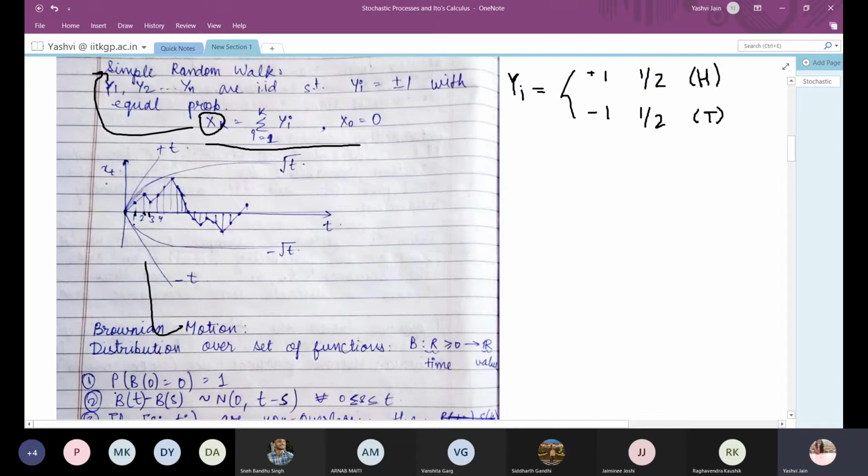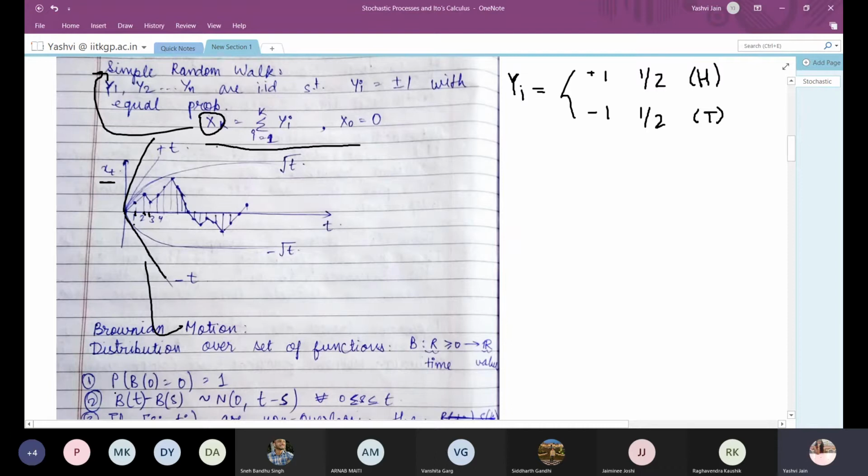So xt is a discrete time random process, and this type of random process is known as a simple random walk. Now, the theoretical value of xt can either be plus t or minus t. If I explain it with the help of a coin toss, if I take time up to t equal to 10, then we can either get all 10 heads, or all 10 tails, or a combination of both heads and tails.